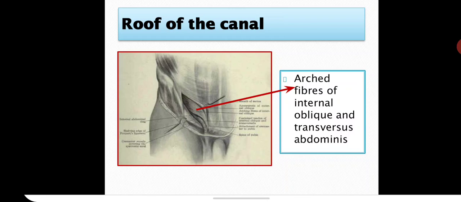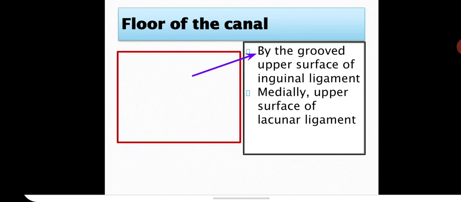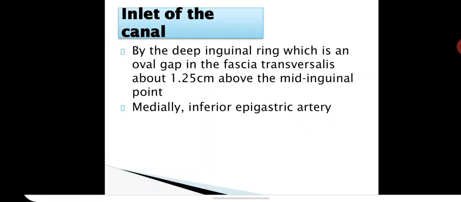So they will form naturally all these boundaries in front, roof, floor of the canal by the grooved upper surface of the inguinal ligament and by the upper surface of lacunar ligament medially. So we have finished this anterior, posterior walls and the roof and the floor.